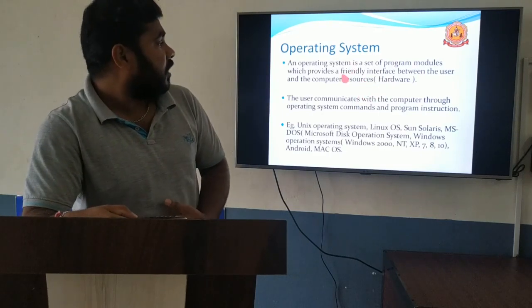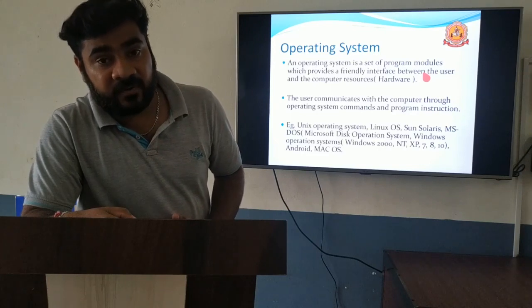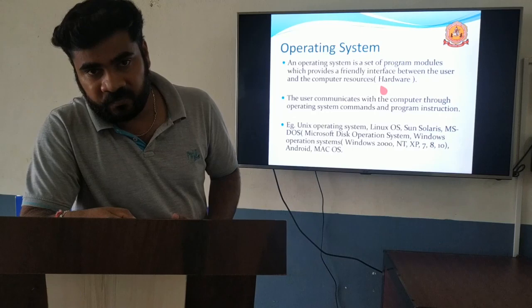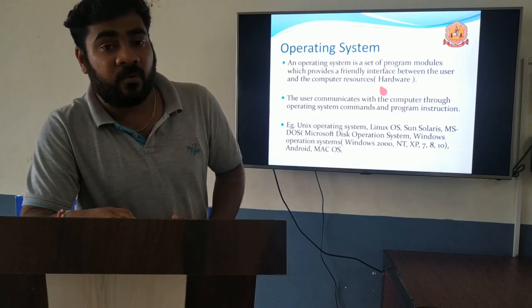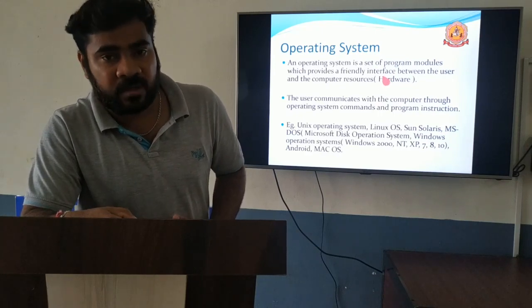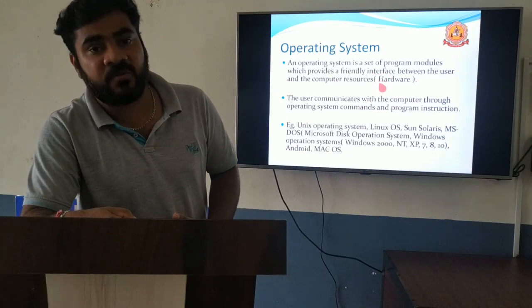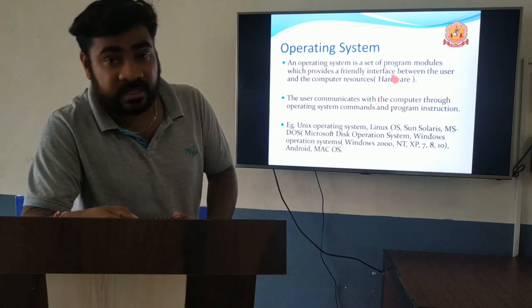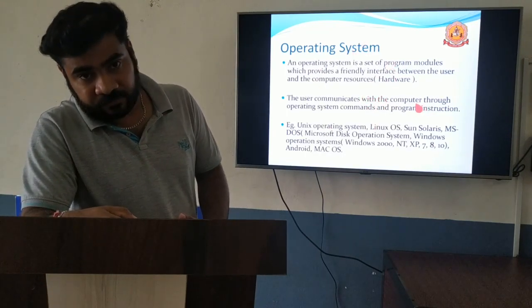An operating system is a set of programs or modules which provide a friendly interface between the user and the computer resources. If you want to interact with the computer system, mainly an operating system is required. It's a complex program containing many programs that deal with the computer system or hardware. The user cannot deal with the hardware directly. If you want to deal with the hardware, you have to use system software. That system software is known as the operating system.